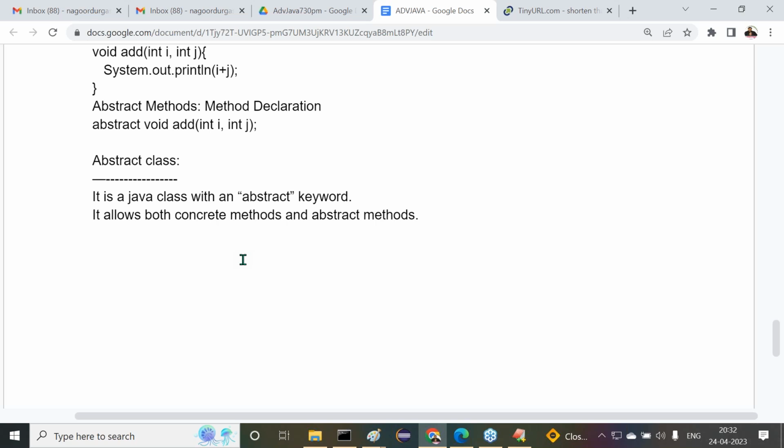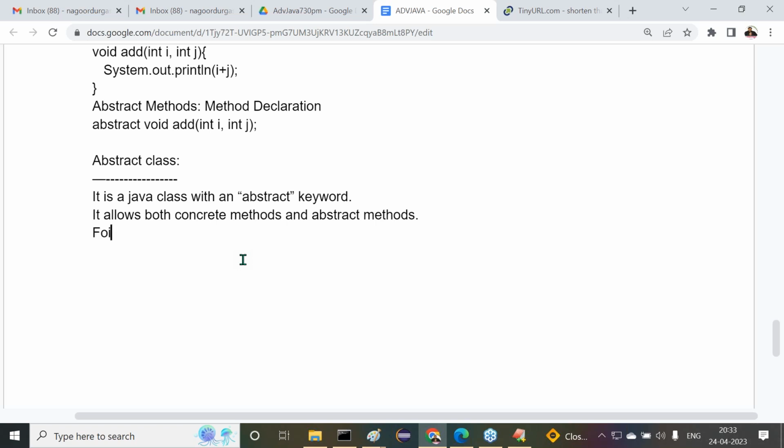We can declare an abstract class without abstract methods, with only concrete methods. We can declare an abstract class without concrete methods, with only abstract methods. We can declare an abstract class without both concrete and abstract methods. We can declare an abstract class with both. All the possibilities exist with an abstract class. Any number of concrete methods and any number of abstract methods we are able to write. We don't have any problem with it.